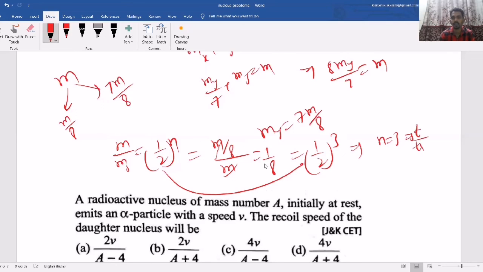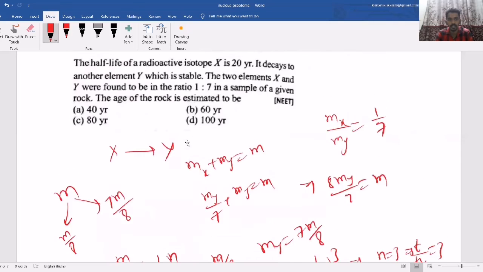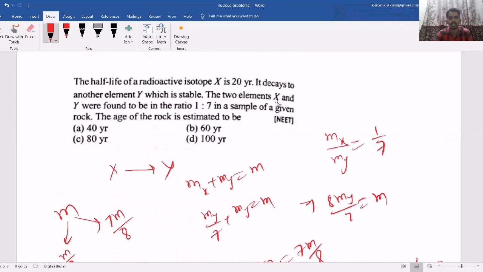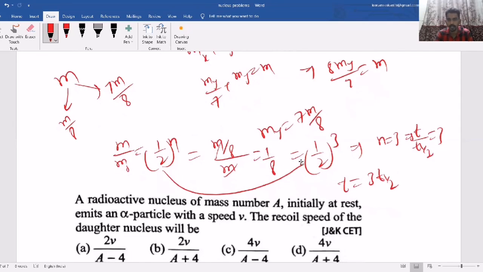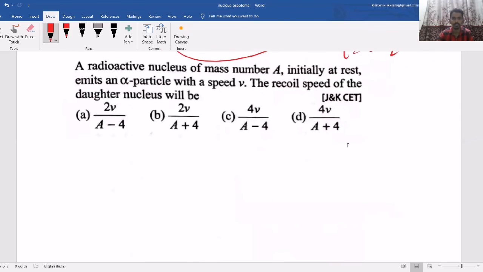That means t by t half is 3. So the time is 3 times t half, where t half given here is 20 years. So 3 into 20, 60 years. So this way questions can come. Please understand and try to practice.